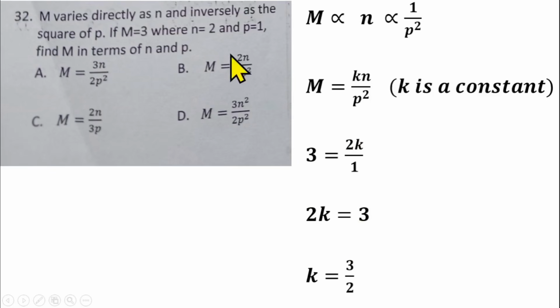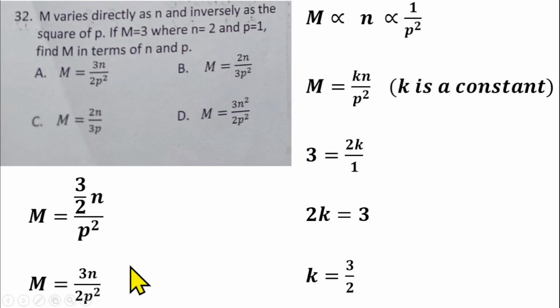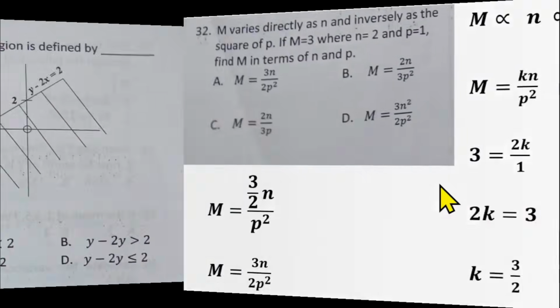So we have to find m in terms of n and p. That means you need to return the value of your k here. So you'll have m is equal to 3 over 2 n over p square. So these two will come down if you understand the fraction very well. So you'll have 3n over 2p square. And that makes option A the right answer for question number 32.